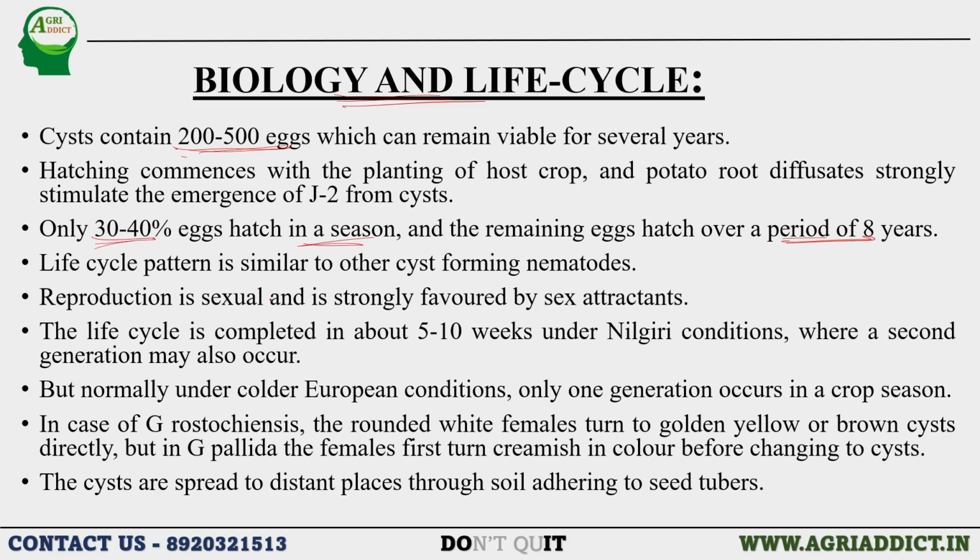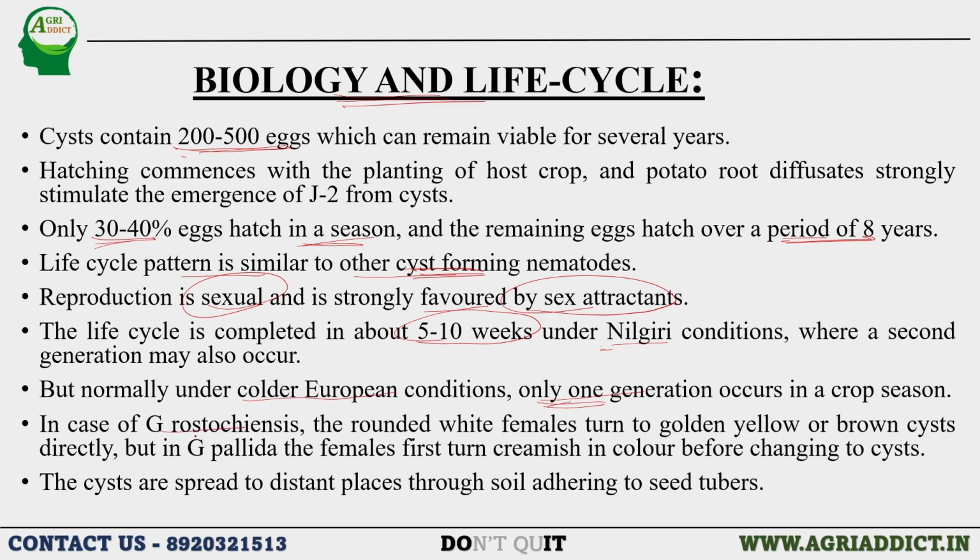The life cycle pattern is similar to other cyst forming nematodes, as I explained in the case of cyst nematode and cereal cyst nematode. The same life cycle follows in potato cyst nematode also. Here the reproduction is sexual, involving male and female mating, and it is strongly favored by sex attractants. The life cycle of the potato cyst nematode can be completed within 5 to 10 weeks under Nilgiri conditions, whereas a second generation may also occur sometimes. But normally under colder European conditions, only one generation is completed in a crop season.